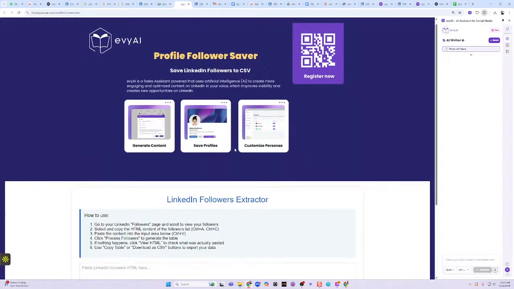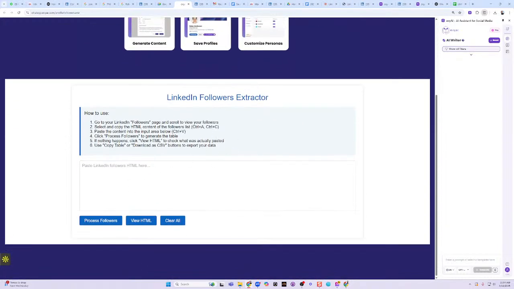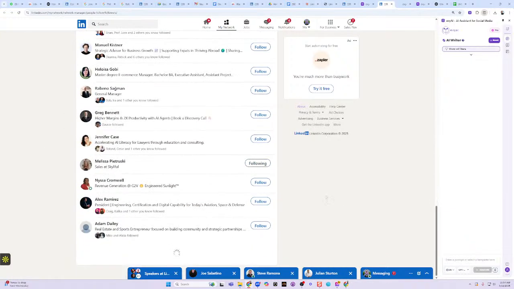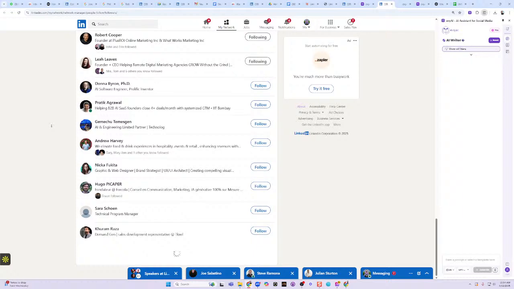Let's see what the final product looks like. Okay, this is what the final product looks like. Now all I need to do is paste the HTML, basically what I get from my followers page, into here, and then it should extract everything. I can load as many as I want over here. I'm just going to load a good amount to see.